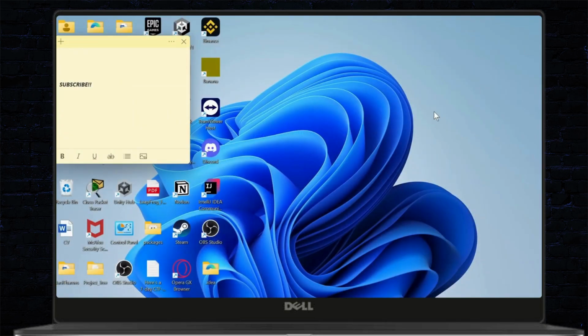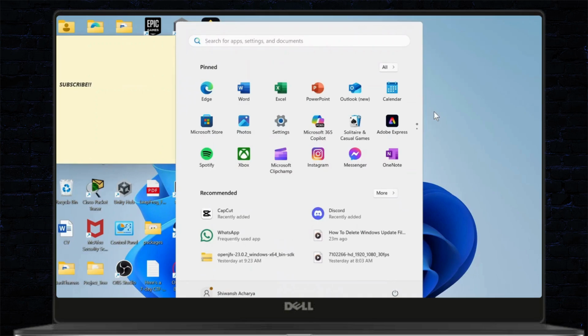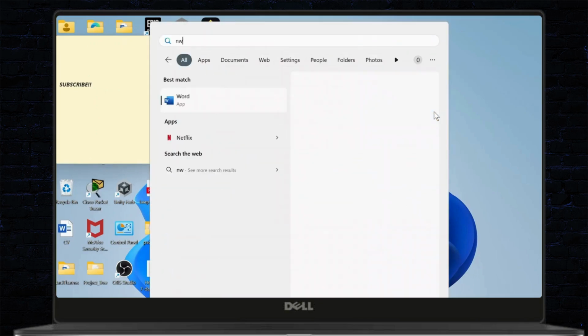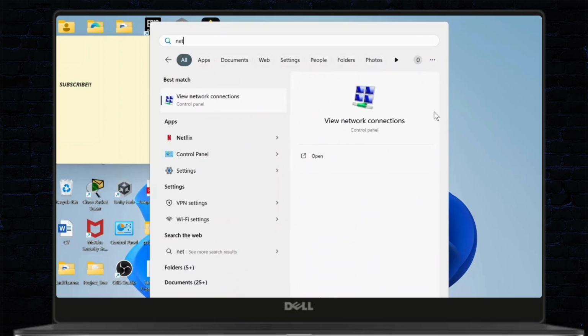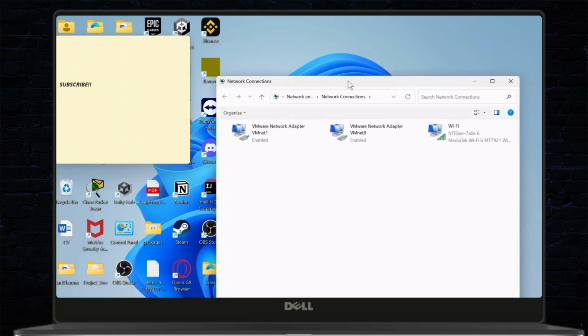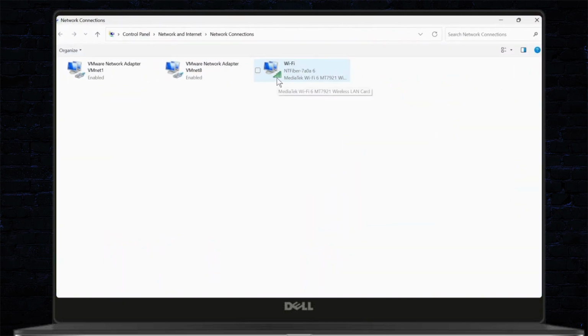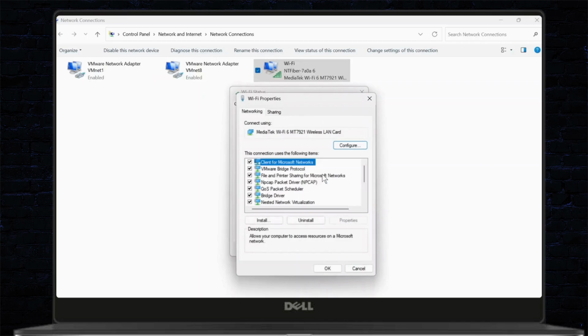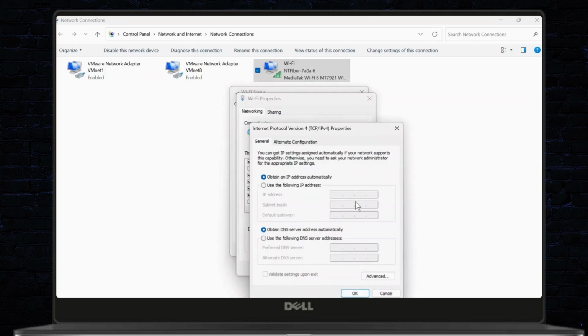Now what you need to do is head over to your search and search for your network connections. So after you find view network connections, open this up, and right here you'll need to head over to whichever network you're in. And after you're here, head over to properties. After you're on properties, search for IPv4. So it's right here. After you select it, tap on properties.